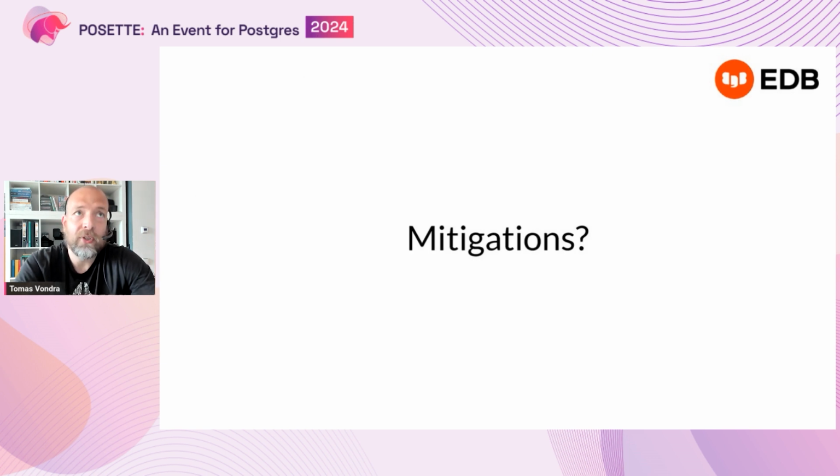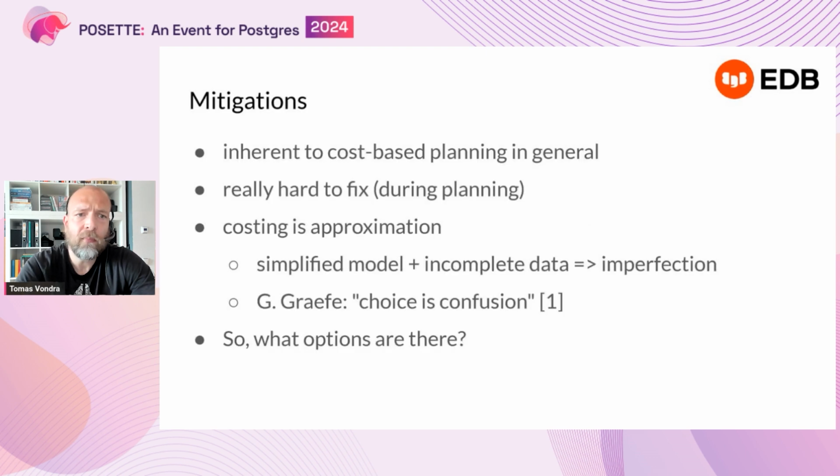This is why the database has problems with performance cliffs when using cost-based planning. So what are the ways to actually mitigate this? First of all, it's really hard, because it's based on costing, which is an approximation. It's a very simplified model of the data with incomplete statistics that do not have all the details, which inherently means that there's imperfection.